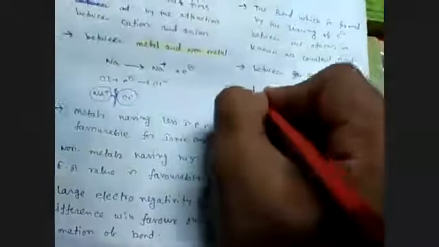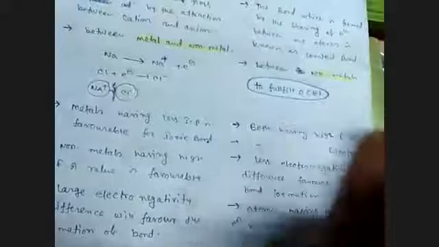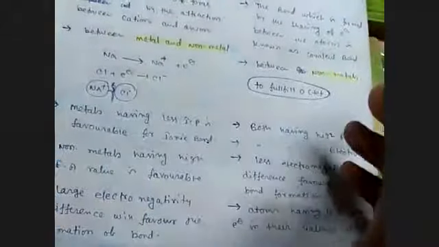But at present, you have to remember that the cause is to fulfill octet. Octet fulfilled means nearest noble gas configuration achieved, and this means it's stable. By the sharing of electron, atoms try to achieve nearest noble gas configuration, that is octet, except hydrogen, for which it is duplet.